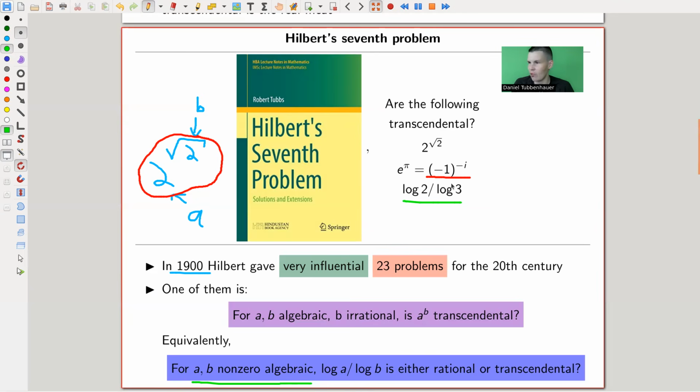And I feel like this is a more natural thing to write down because it involves numbers I understand, 2 and 3, instead of numbers I don't understand, like e. So if you put a log and you put two reasonable numbers here, they should always be somewhat transcendental. That's the question asked by Hilbert. These are the numbers addressed by Hilbert's question, and around 1900 this was widely open. It was solved about 30 years later.